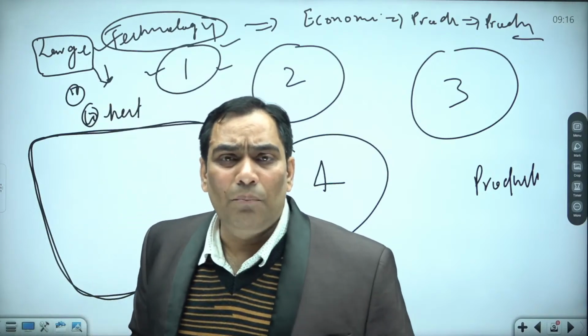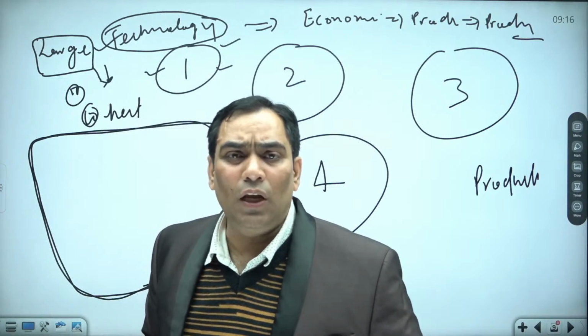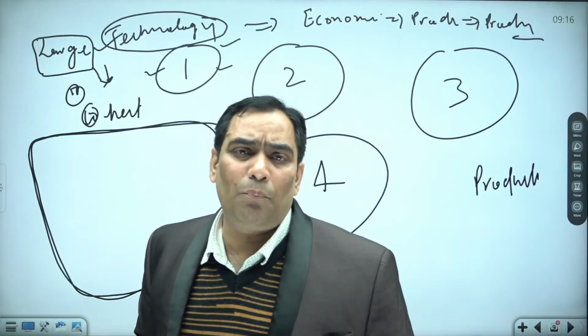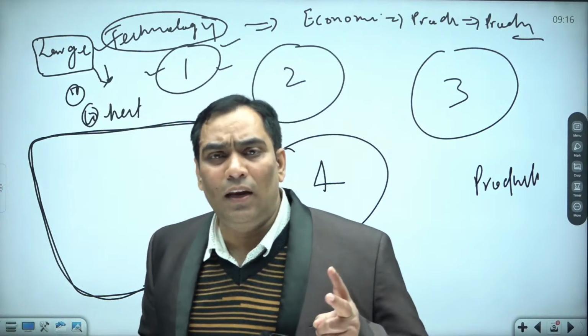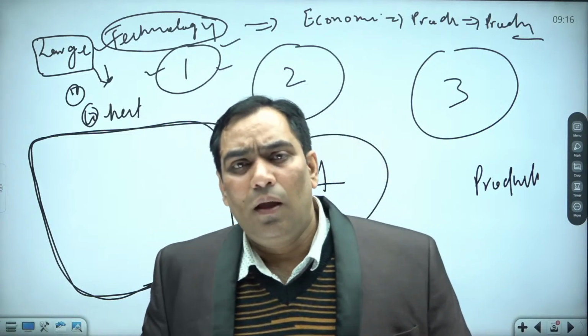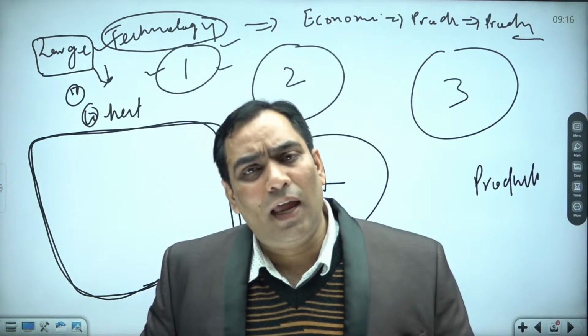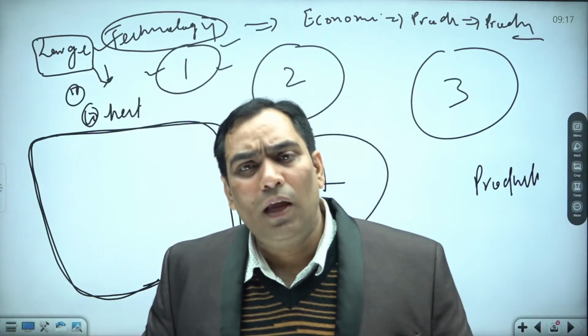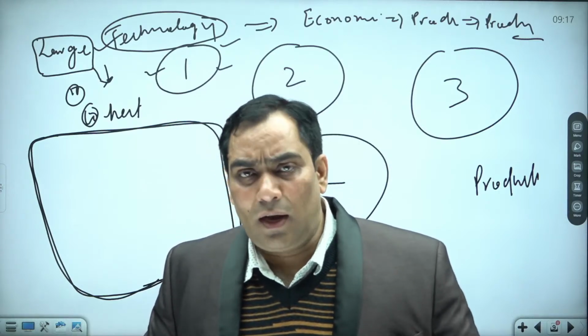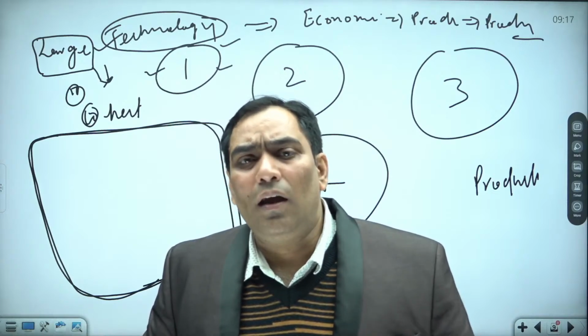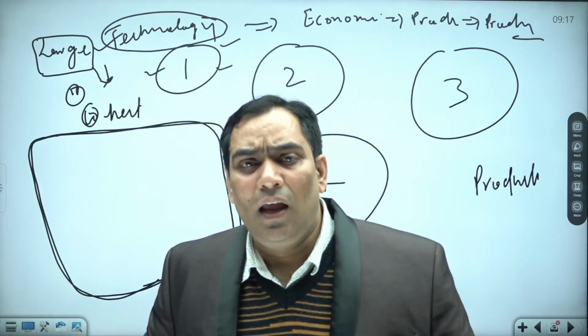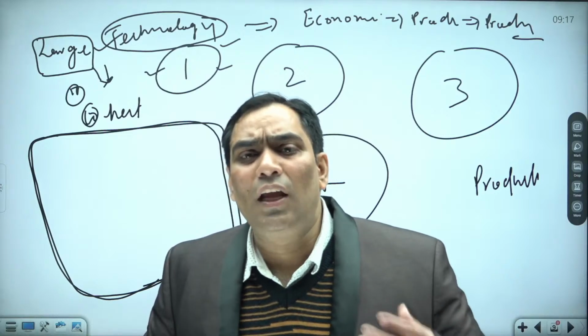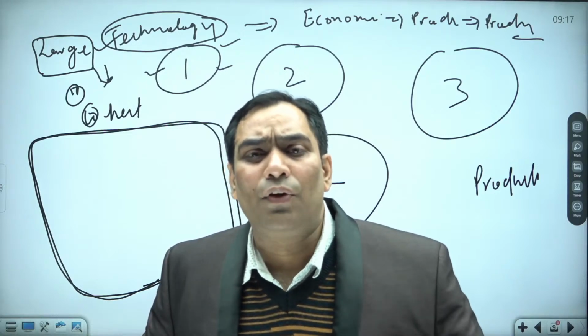On top of that, with the application of technology, he can increase the productivity as well. So he can increase the productivity in two ways. By applying the technology, he can increase the productivity. And not only that, he or she can produce at large scale, and because of that, he or she is going to have the benefits of economies of scale.